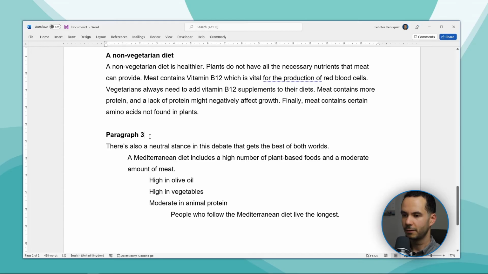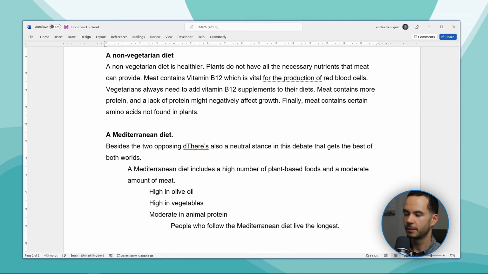And I'm going to call this one a Mediterranean diet. Now we can start our paragraph with our topic sentence, but I think it's nice to add something I call a linking phrase, where we link this paragraph to the previous two paragraphs. And we can do this very easily. We can use a linking word and add besides. So I'm going to say, besides the two opposing sides to this discussion, there is also a neutral stance in this debate that gets the best of both worlds.